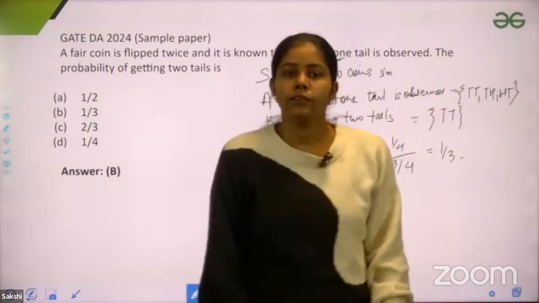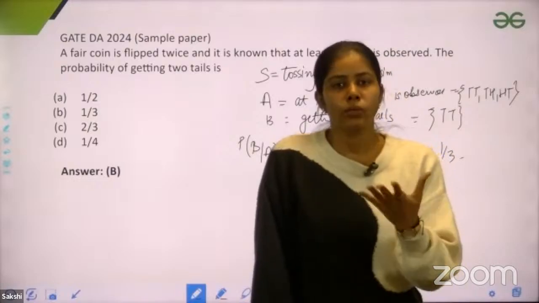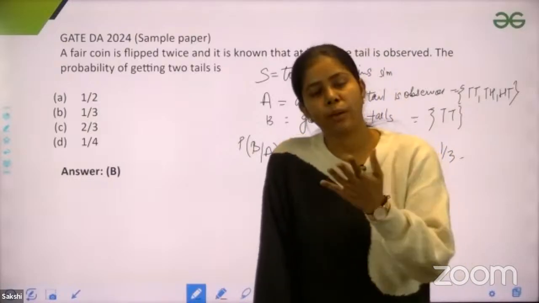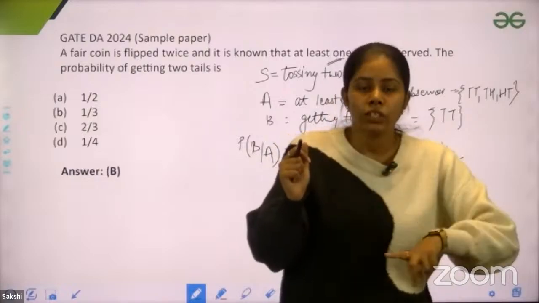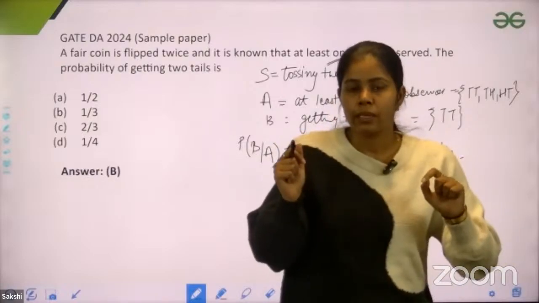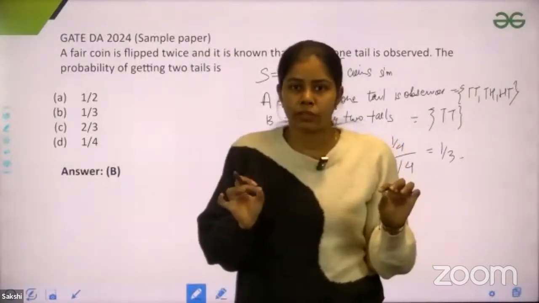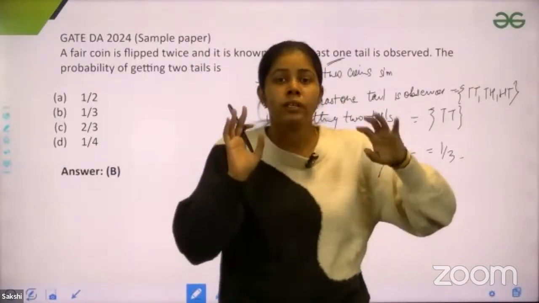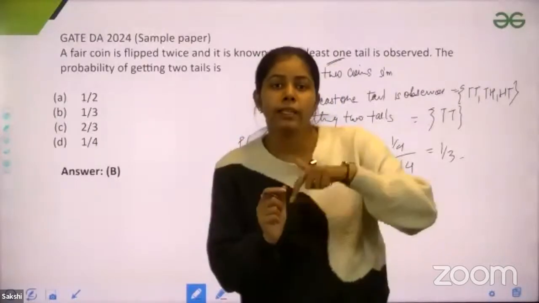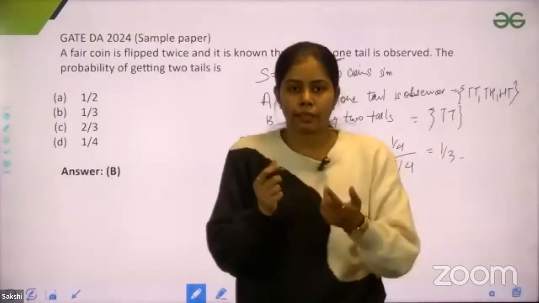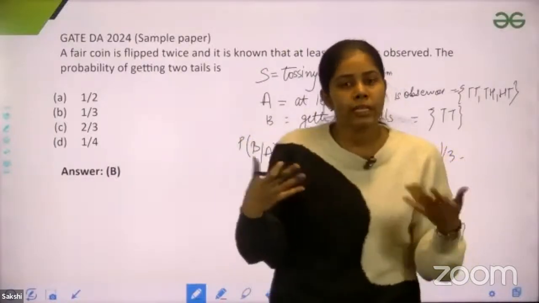Let's suppose in a normal case, what is the probability of getting two tails? Getting two tails has a probability of 1/4, right? What we have done is apply some conditions on my sample space. What is the condition? That we already know at least one tail is observed, right? So one conditioning I have applied, and my probability increases, right? The probability would become 1/3. So I'm increasing the probability.